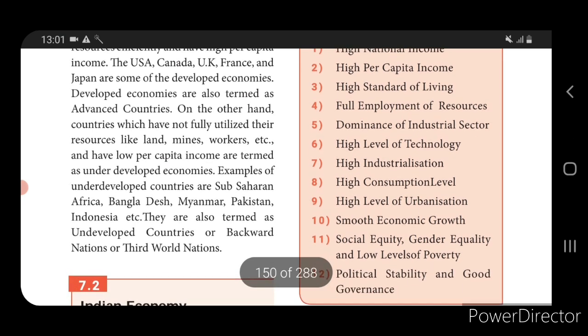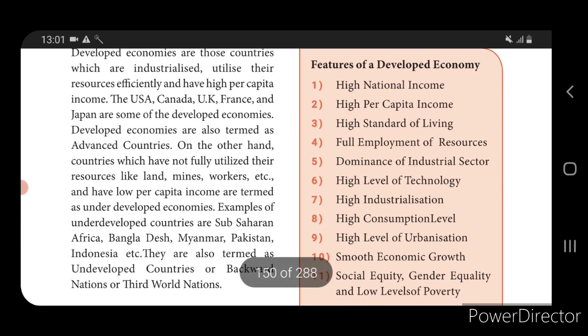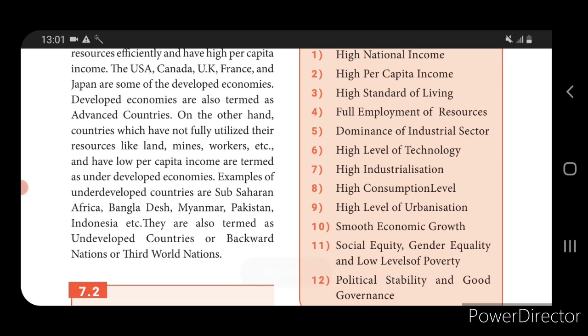Developing economy means the country uses its resources in an effective manner. Per capita income will be equal to the total population, and the country will be using a mixed economy. Okay, examples for the developed economy are USA, Canada, France, Germany, and UK. For the underdeveloped economy: Sub-Saharan Africa, Bangladesh, Myanmar, Pakistan, Indonesia. And a very good example for developing economy is India.